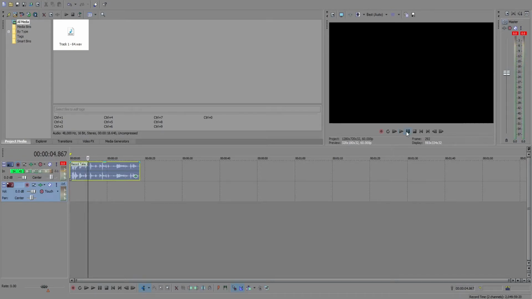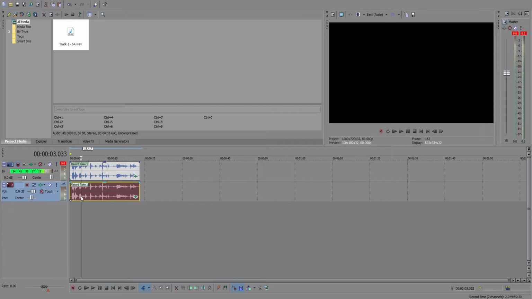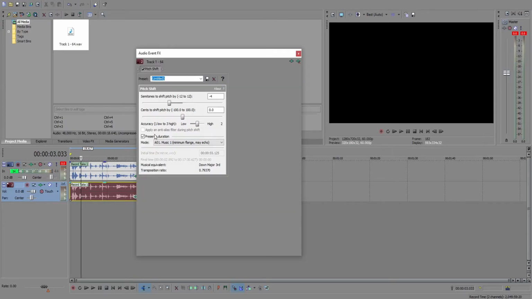But we're not there yet. It's not quite dragon-like. So we're going to copy that and apply it a second time to the track beneath. Now we're going to lower the pitch by 1 to 5.